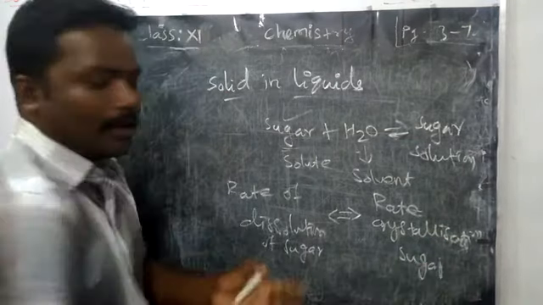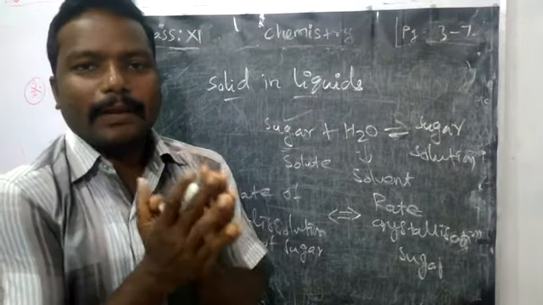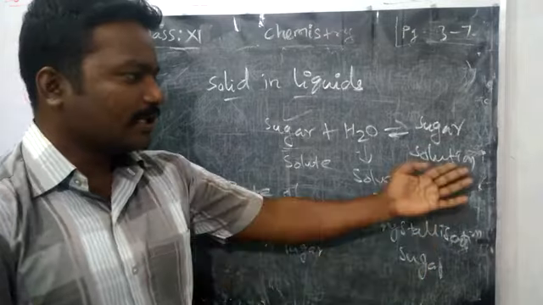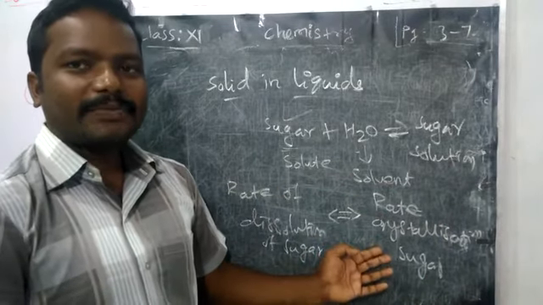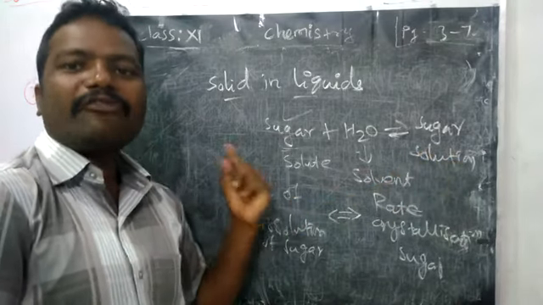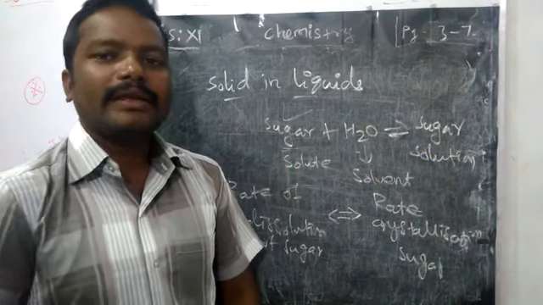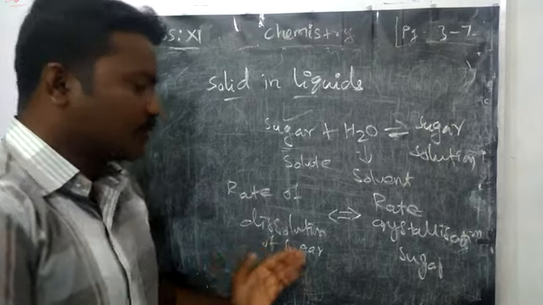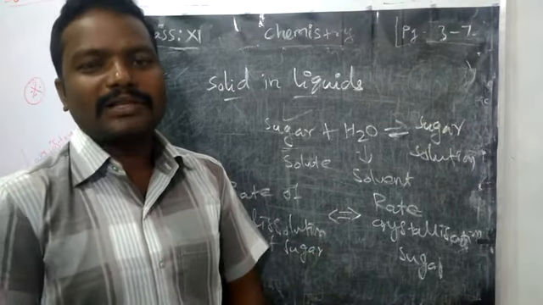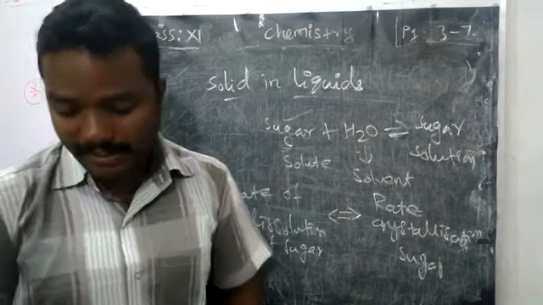Sugar again is crystallized by combining itself, that is recrystallization. So for the reverse reaction, we write the speed of the reverse reaction: crystallization. The rate of crystallization is equal to the rate of dissolution of sugar. When forward and reverse reactions become equal, we can say there is equilibrium.